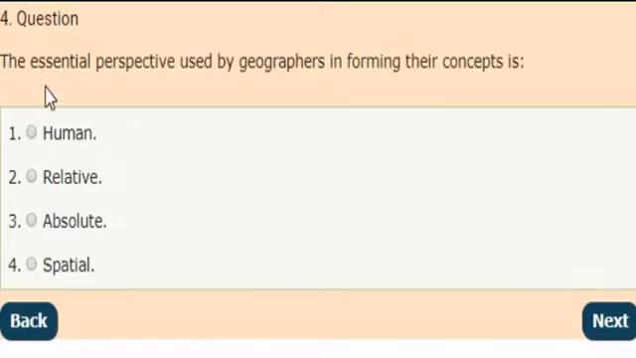Next question. The essential perspective used by geographers in forming their concept. Options: human, relative, absolute, spatial. Correct answer is option 4, spatial.